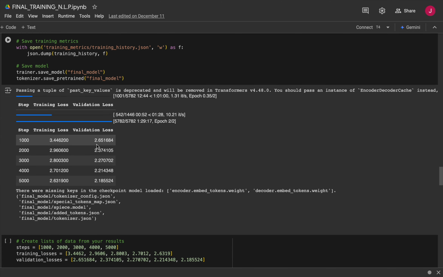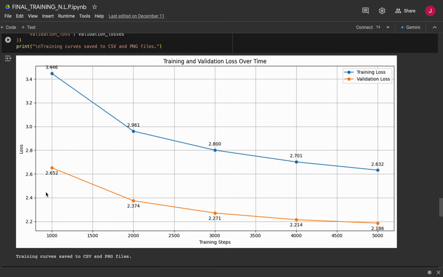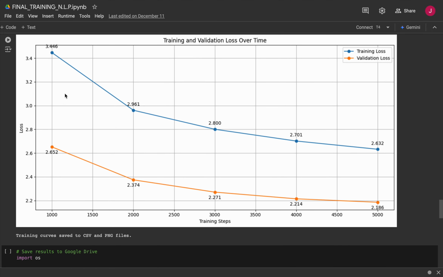Coming to the training and validation loss, we got 3.4 at the start and it went down to 2.6. Maybe if we had more GPU, we could even run it below 1. This is our training and validation loss over time. There is no overfitting, as the training loss decreases over time and the validation loss also decreases. We ran just 5,000 steps; maybe 15,000 or 20,000 would give good results. Considering the 5,000 steps, let's see the evaluation.